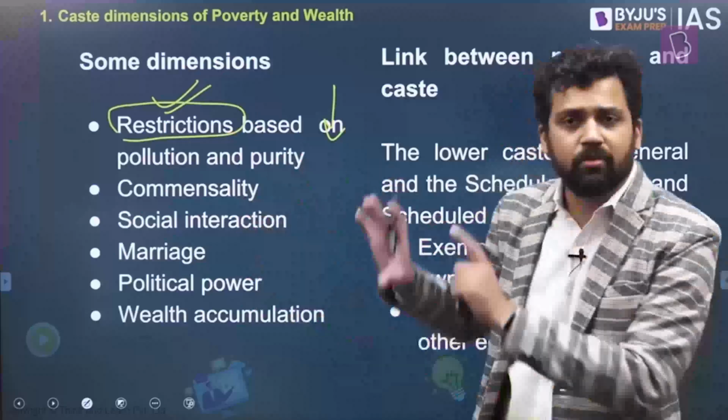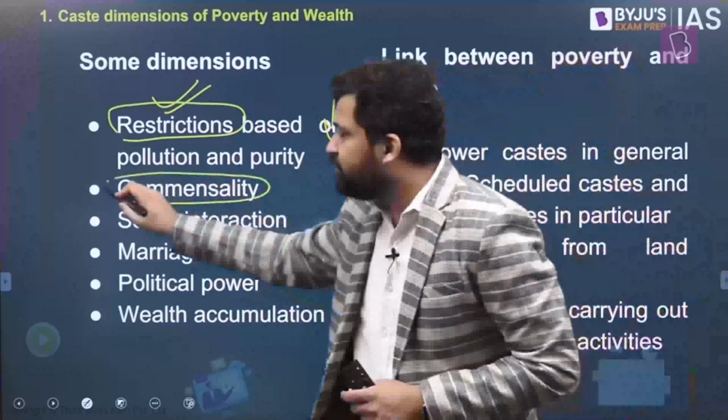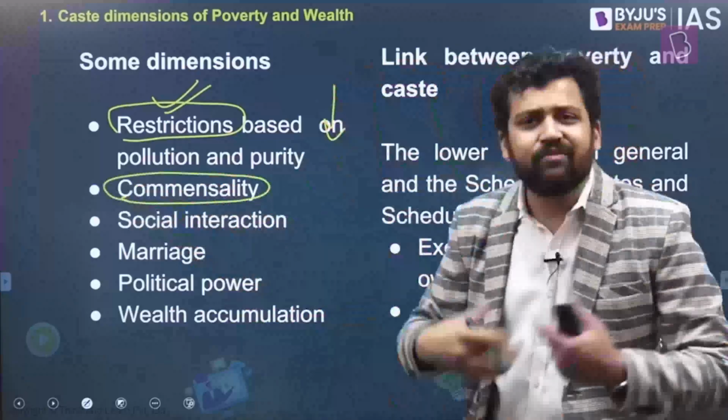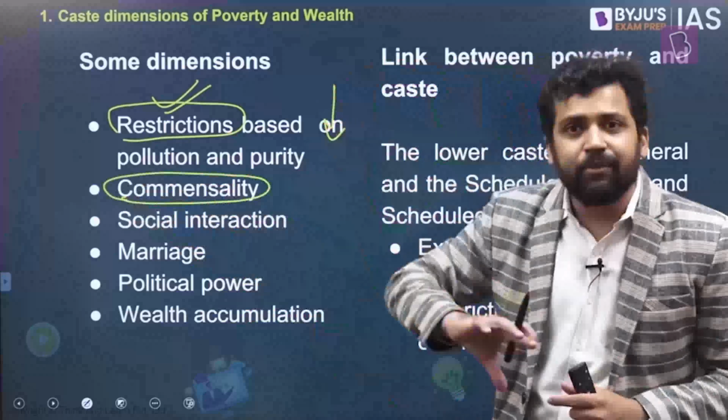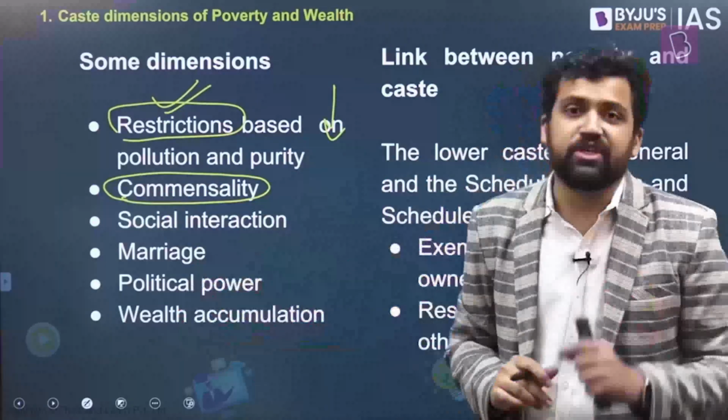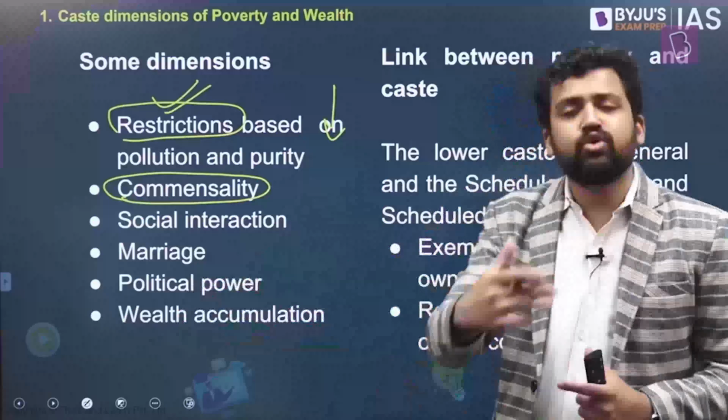Now also some form of restrictions might be followed, but not at that level. Then there were different kinds of rules and regulations when it comes to commensality. Commensality refers to practices related to eating together or exchanging food. Rules and regulations used to be there: from which caste, from which community you can take food, to which community you can give food. Those kinds of restrictions. Can you sit together and eat? So the caste system used to define that.